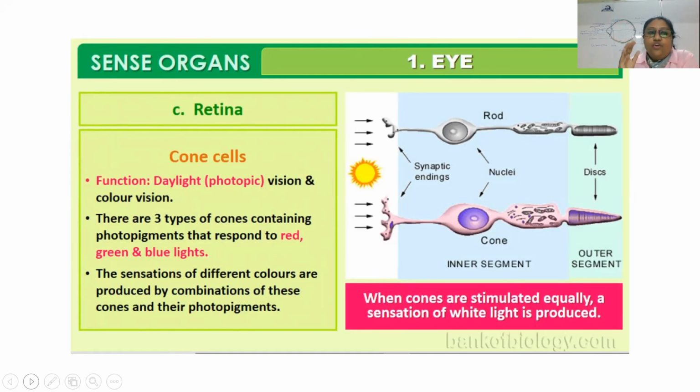So there is cone cell, which is known as phototopic vision. Opsin, OPSIN. So cone cell is known for phototopic vision. That means it is the daylight vision when light intensity is quite high and we can see the colors. We can basically detect 3 colors: red, green, and blue. And all others are made up of these 3 colors. And that's why cone cell is very much useful for looking into the color.